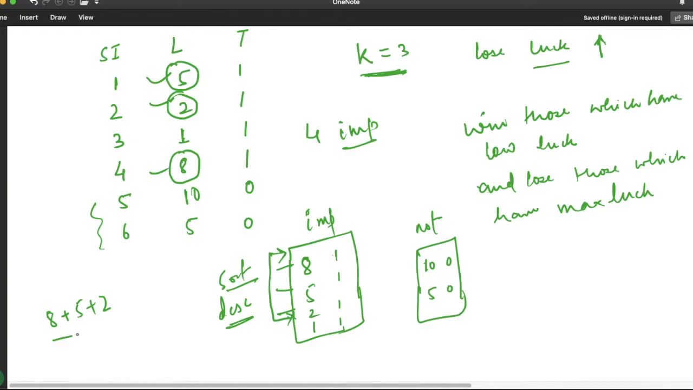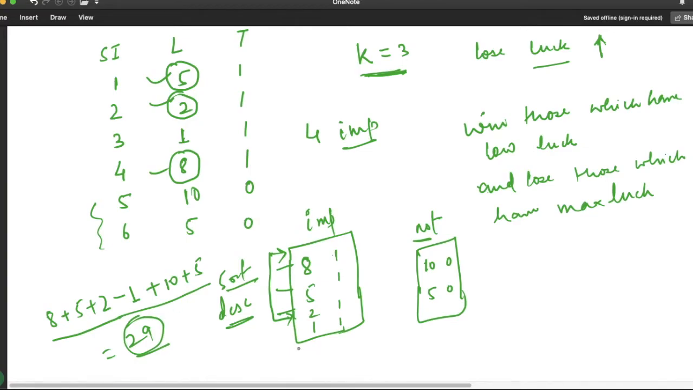Now we have lost the maximum 3 important ones, and we are left with only 1. So it will decrease our luck value. And since these are not important ones, we can simply lose them. If we are losing, then it is adding to our luck value. So it will total to 29. We have to return this maximum value as our answer.